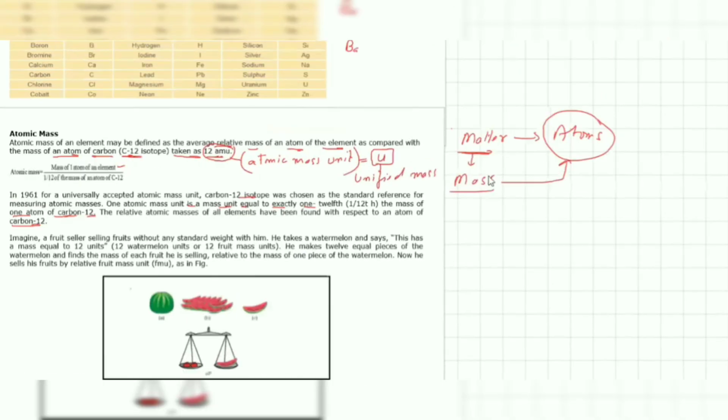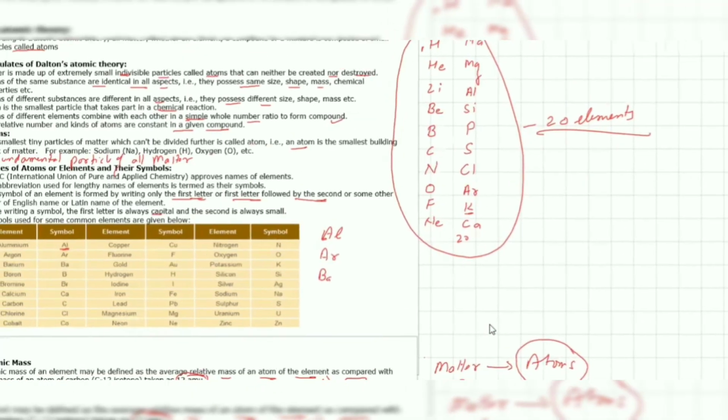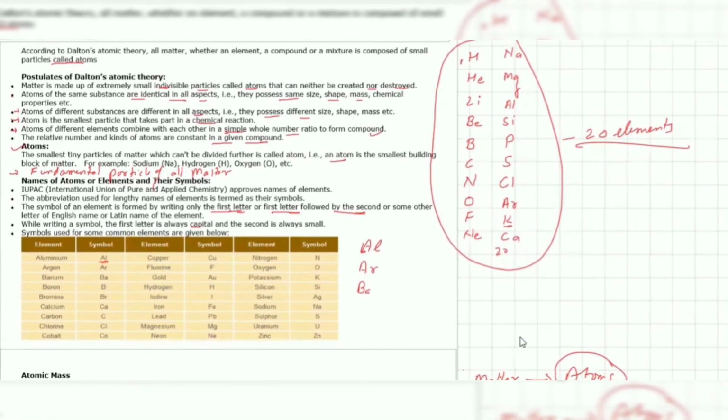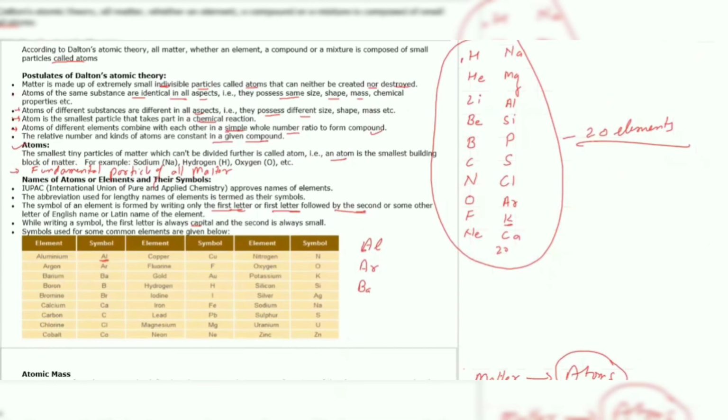For example, we can have atomic masses of a few elements. Hydrogen, the atomic mass is 1. Helium, 4.